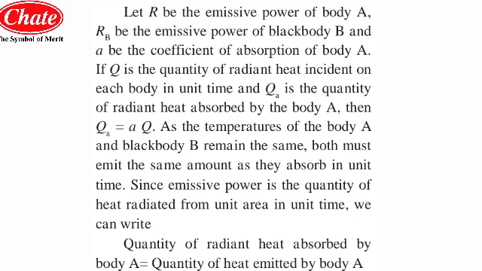Means the temperature of the body A and the body B is kept at a constant level, means remains the same.